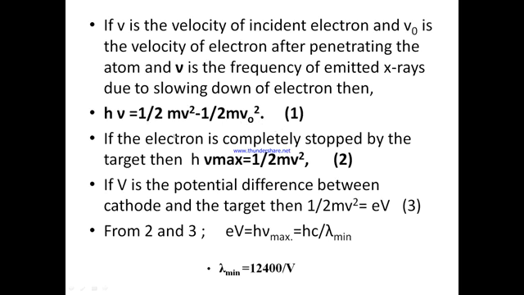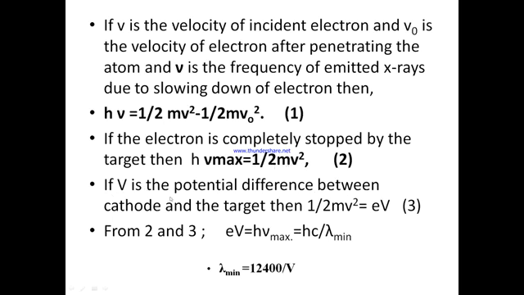At the most, the electron will be stopped by the nucleus. That is, maximum we can have that velocity of the incident particle becomes 0 after it penetrates into the atom. So that means h nu maximum is equal to half mv square minus 0, so h nu maximum will be equal to half mv square.